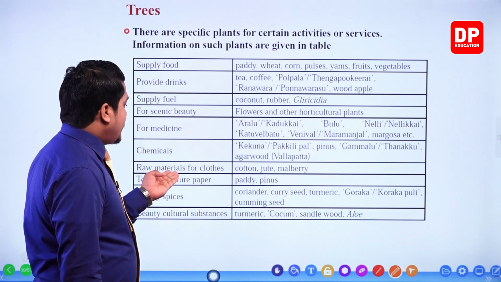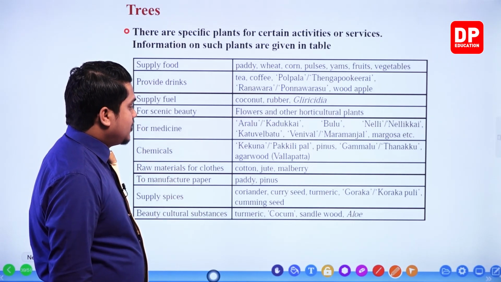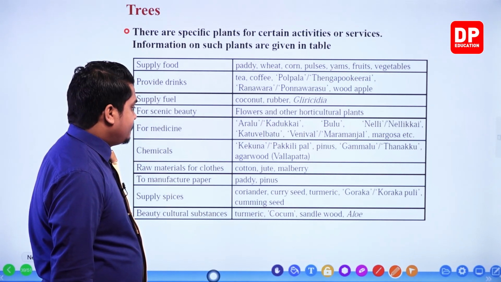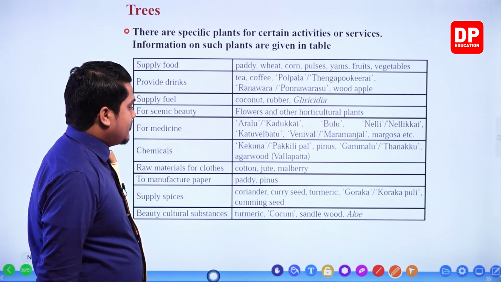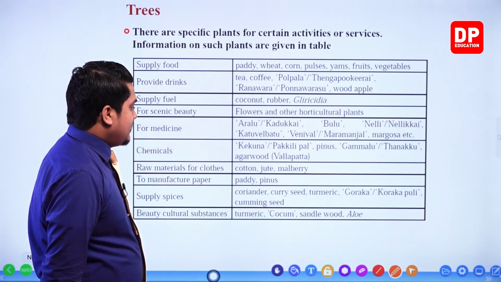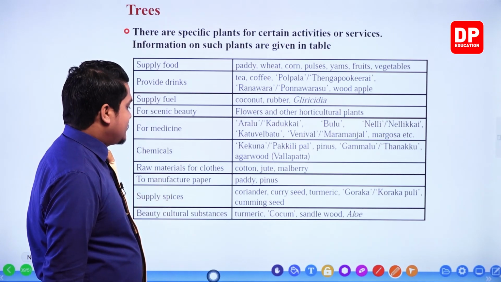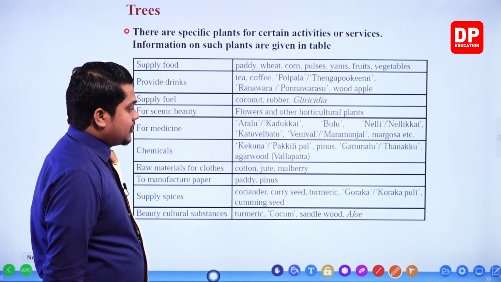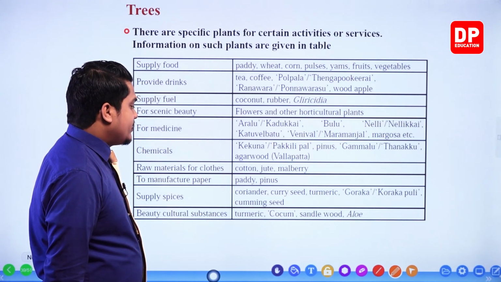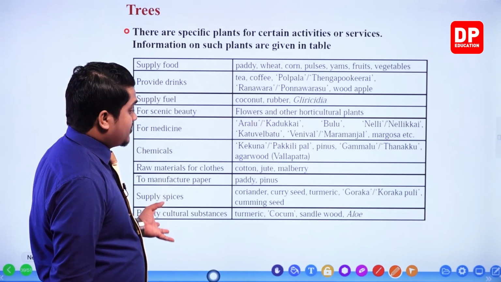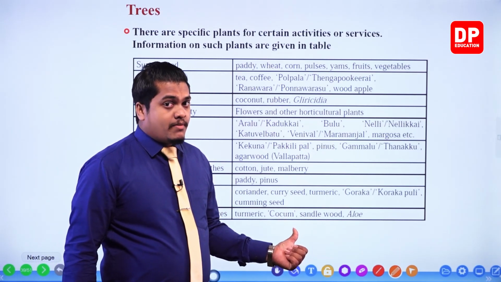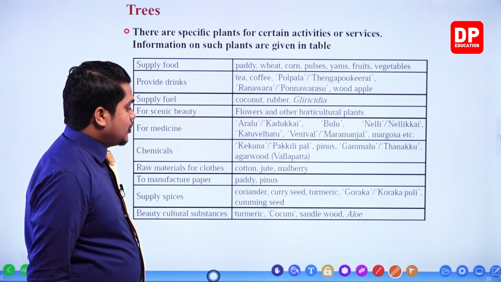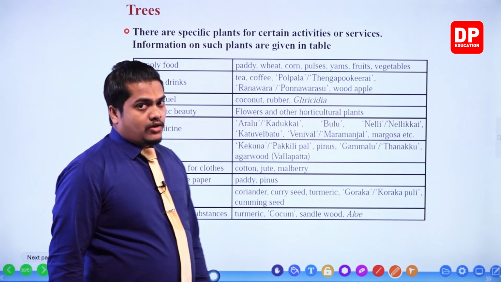Next one, raw materials for clothes, cotton, jute and mulberry, right? Next one, to manufacture paper, pinus and paddy. Then supply spices, coriander, curry seed, turmeric, goraka, cumin seed, right? So spices, we wrote down that thing also. Can you remember? The next one, beauty culture substances, turmeric, kokum, sandalwood and aloe, right?